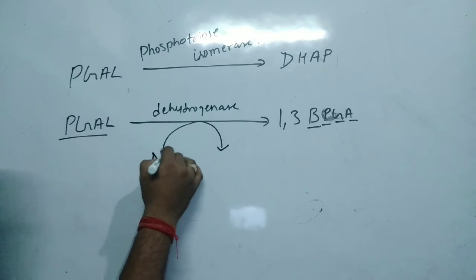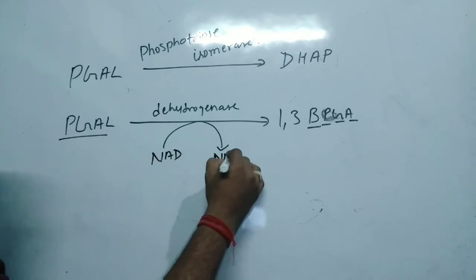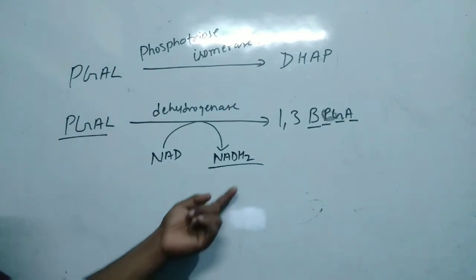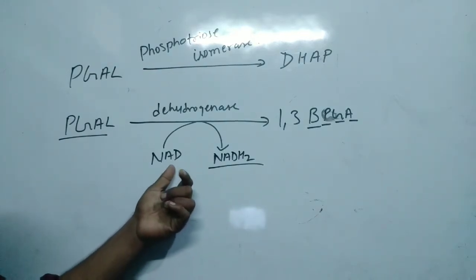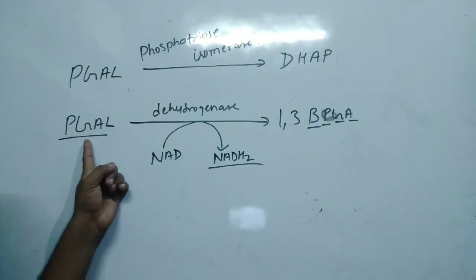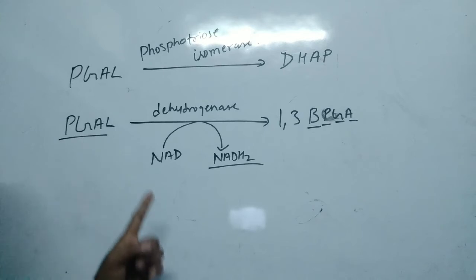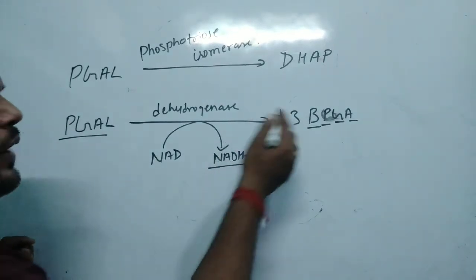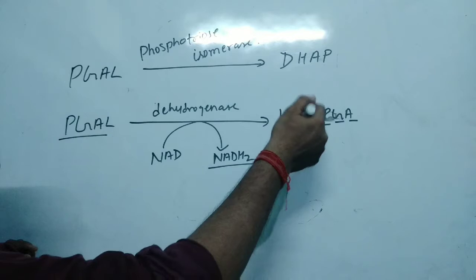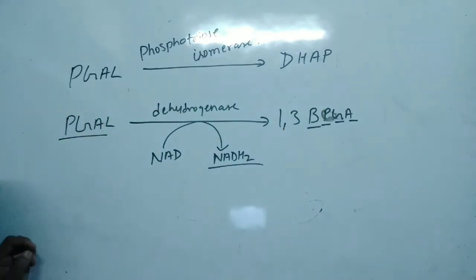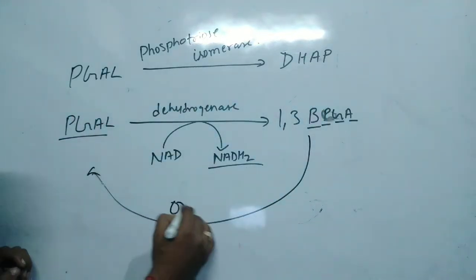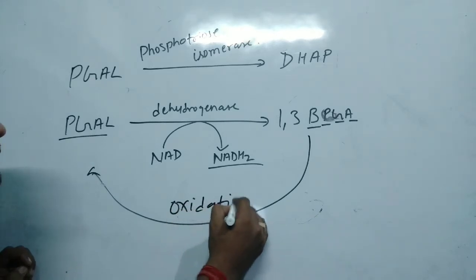Here we can see that the NAD is converted into NADH2. As you can see, hydrogen has been added to this. It means it is a reduction. The PGAL has been converted into 1,3-BPGA. This is a reduction reaction, while you can say that 1,3-BPGA can be converted into PGAL by an oxidation process.